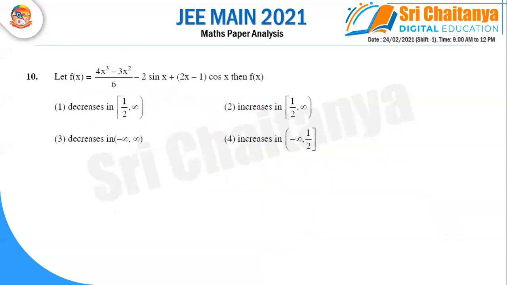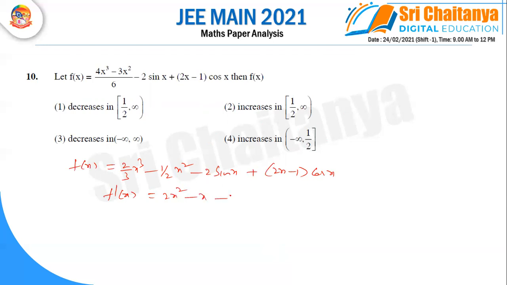Next question. This is f of x, we are writing 4 by 6 is 2 by 3 x cube minus 1 by 2 x square. See, 4 by 6 means 2 by 3, 3 by 6 means 1 by 2, and it is 2 sin x, and it is (2x minus 1) into cos x. So differentiate this value. So 2x cube differentiation is 3x square, that means 3 cancels, it is 2x square. 2x differentiation is x, minus sin x differentiation cos x. UV formula: (2x minus 1) cos x differentiation, minus sin x into cos x into 2x minus, differentiation is 2. So both will cancel. Finally, you will get (2x minus 1) into (x minus sin x).